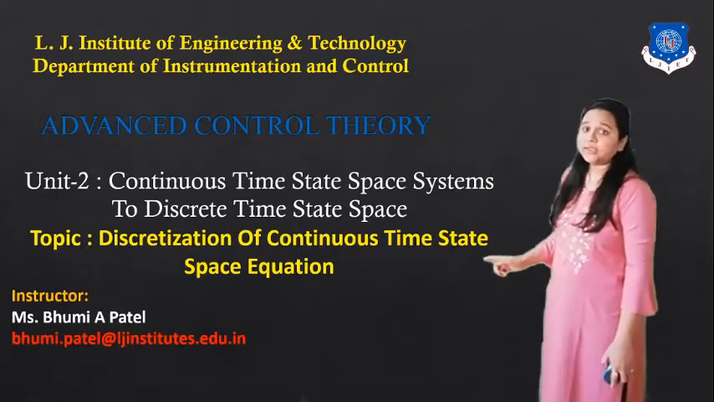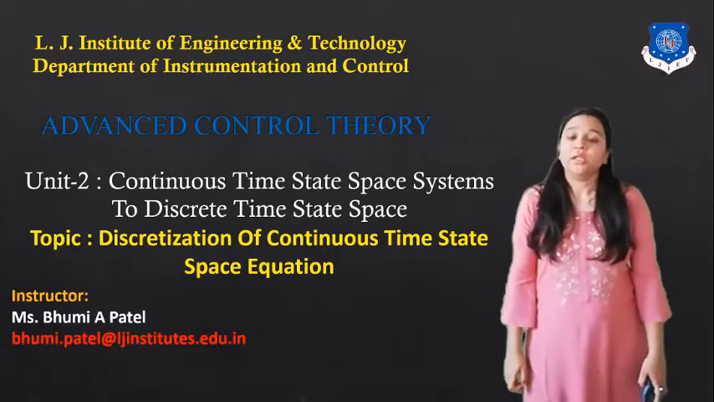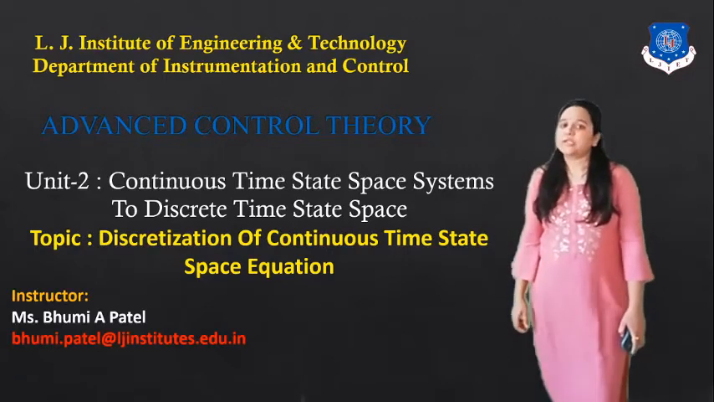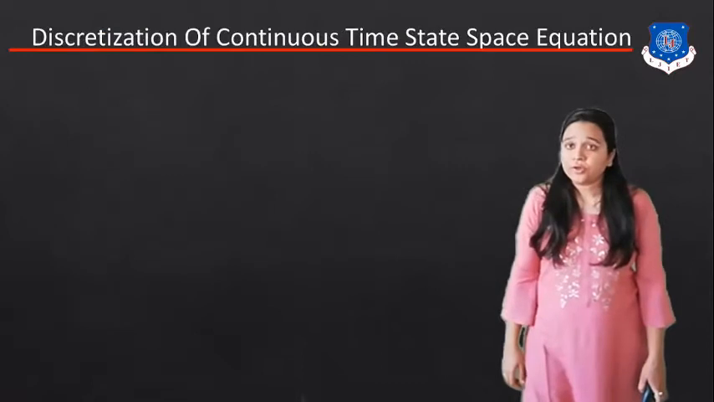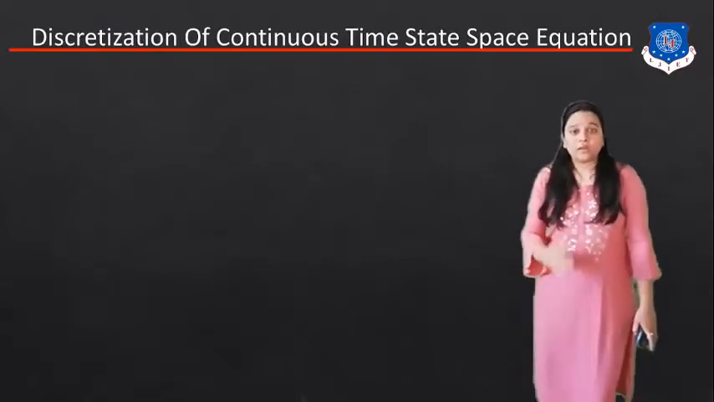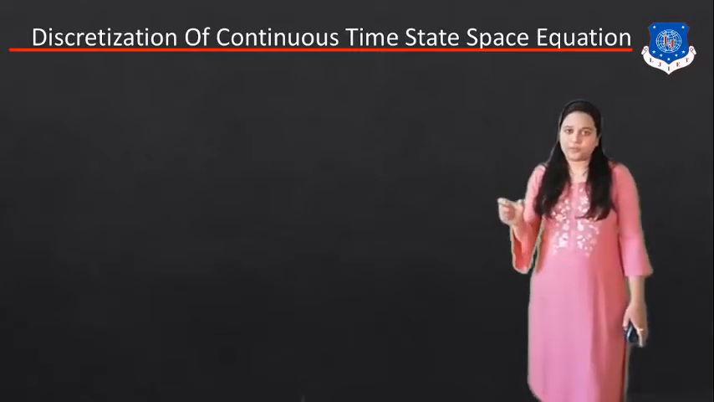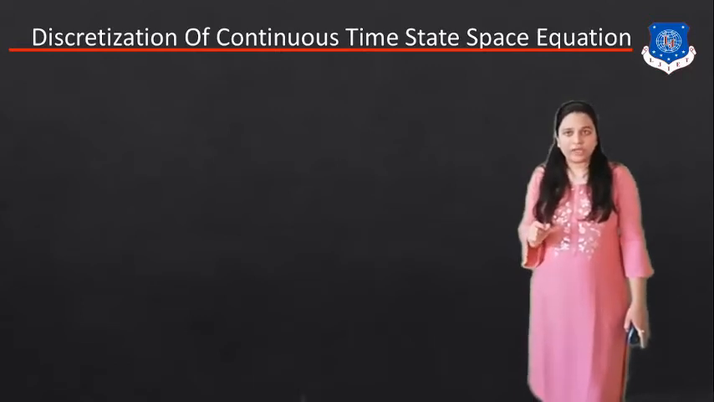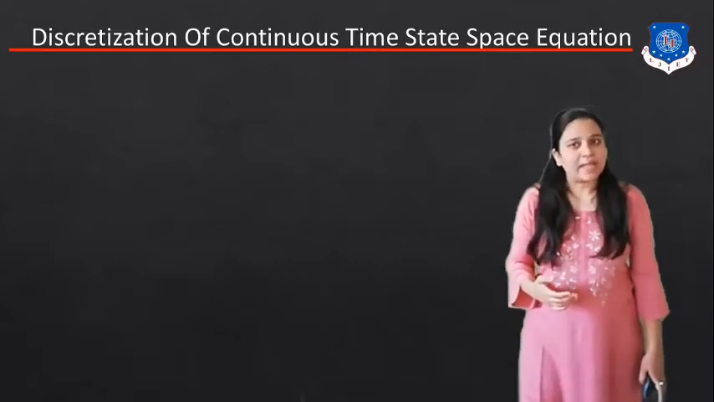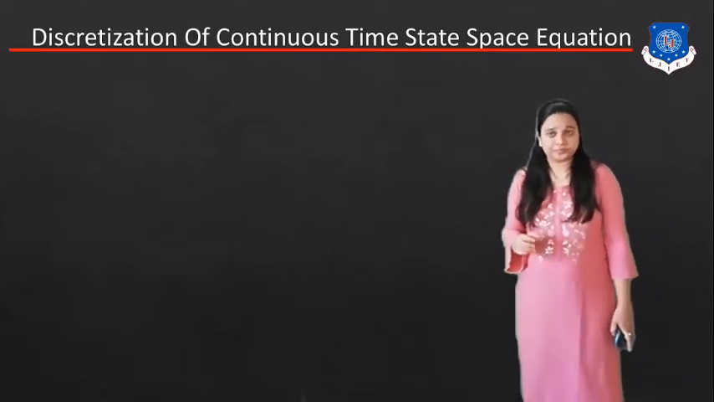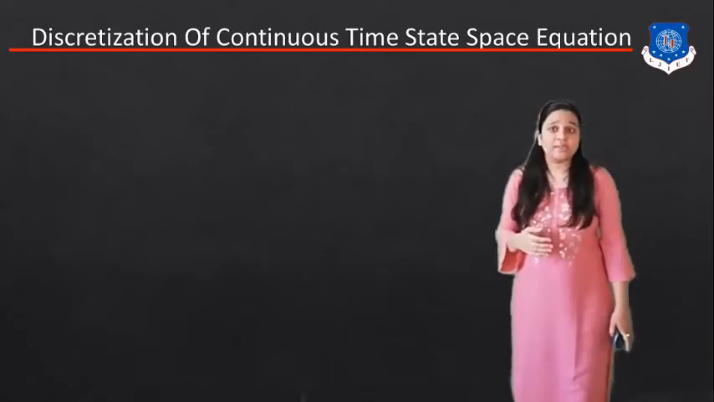Today our topic is discretization of the continuous time state space equation, in Unit 2: continuous time state space system to the discrete time state space system. In the control system, we will study the equation of the continuous time state space, that is x dot is equal to A x of t plus B u of t, because we deal with continuous time state space analysis. Now what is x dot? That is equal to dx upon dt, and the x dot equation is known as the state equation.